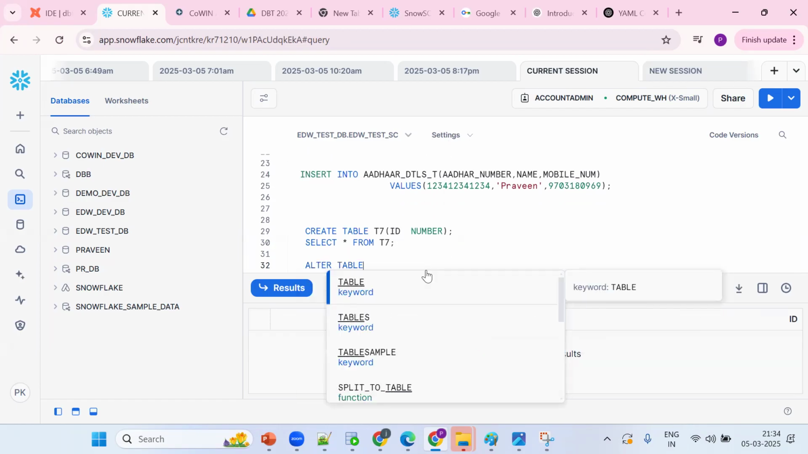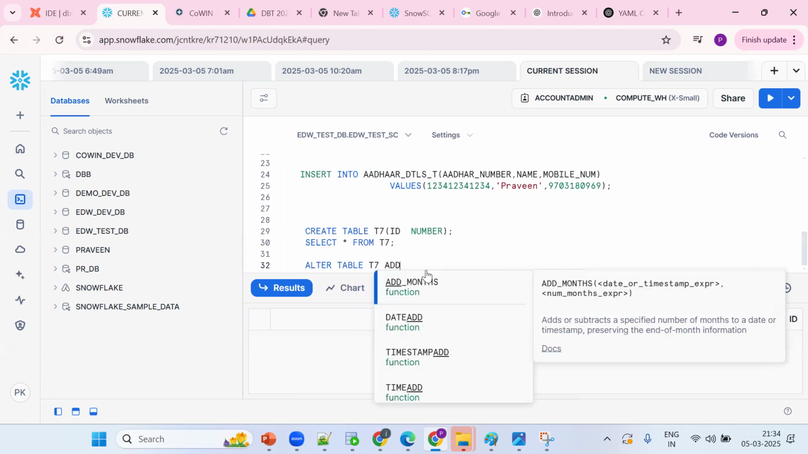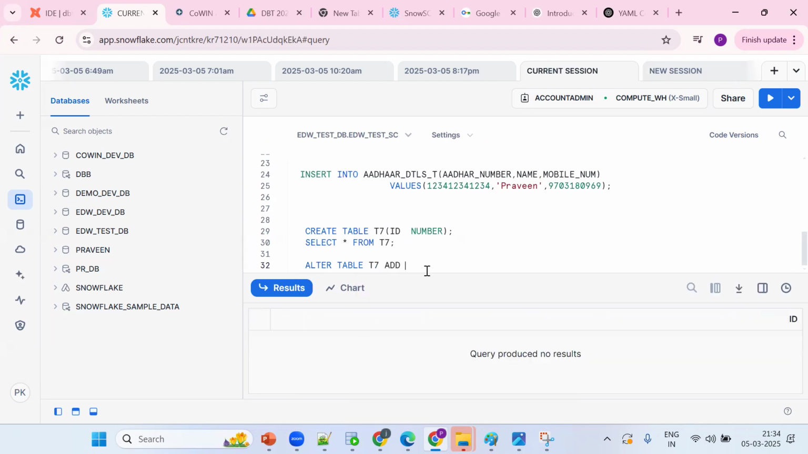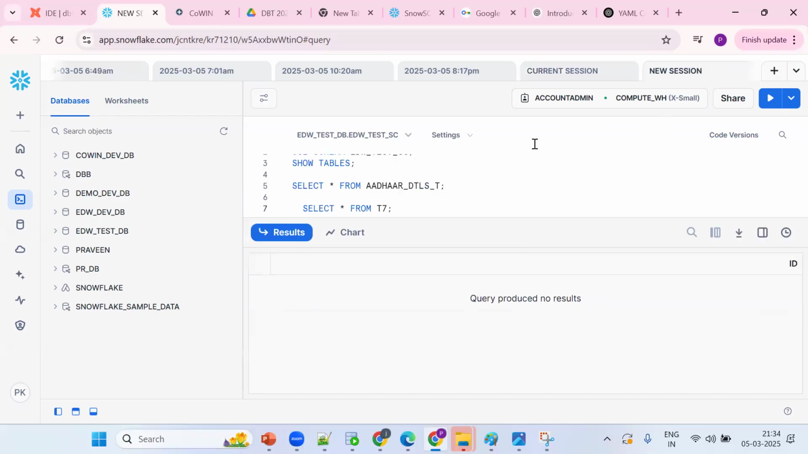ALTER TABLE T7 ADD column name VARCHAR. Now tell me, ALTER is what kind of command? It's a DDL. Now see, the change has been reflected in my current session. What about the new session? Will the new column be reflected, yes or no?